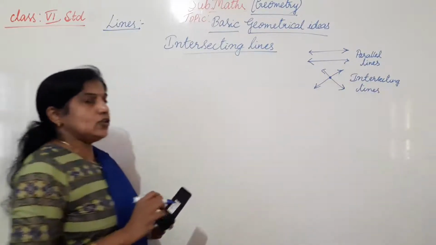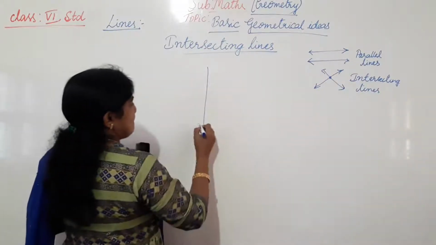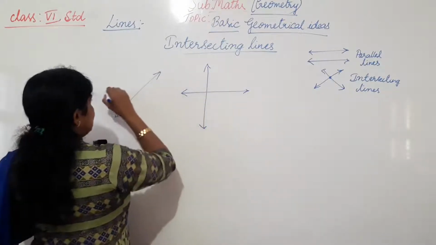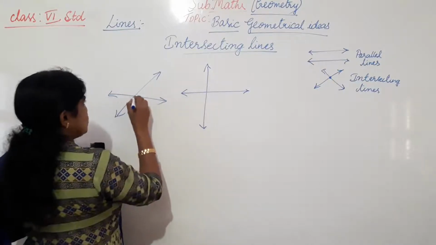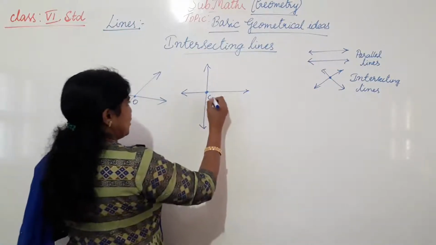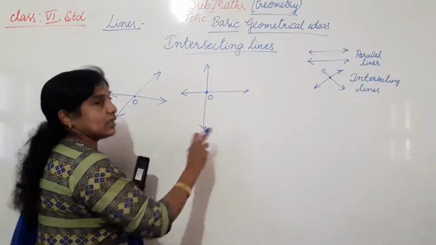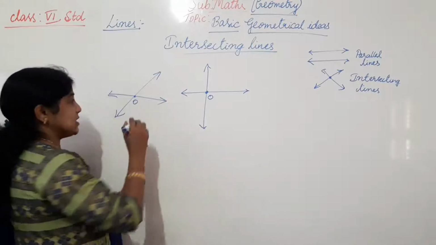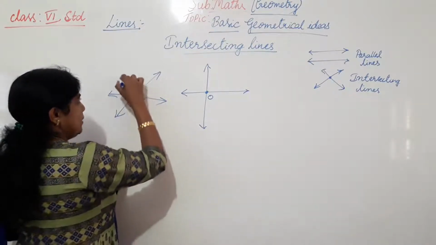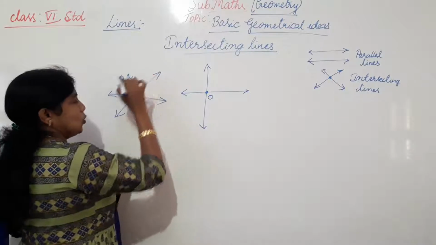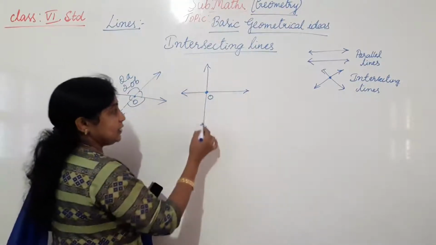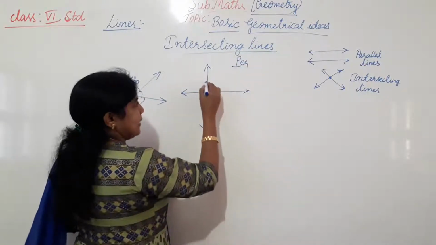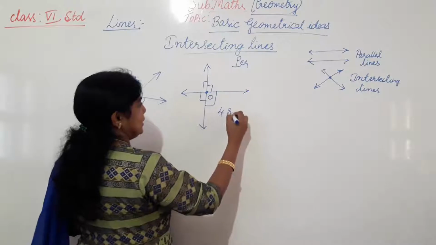So in intersecting lines also one more type we can see. Just observe the difference between these two. Here also the point of intersection is there. Here also the point of intersection is there. Both are intersecting lines only. But what is the difference between these two? I think you are all familiar with what I just told, 4 angles are formed, 2 acute and 2 obtuse. But if the lines meet perpendicularly, straight, and they form 4 right angles,